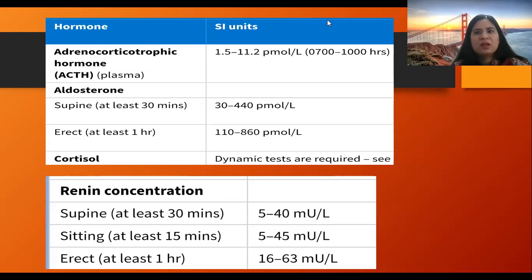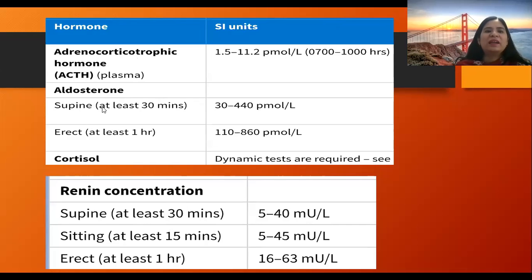So these are the normal values. The normal value of the hormone ACTH is 1.5 to 11.2 picomoles per liter. You can note it down somewhere in your notebook. Aldosterone is measured in supine as well as in erect position.